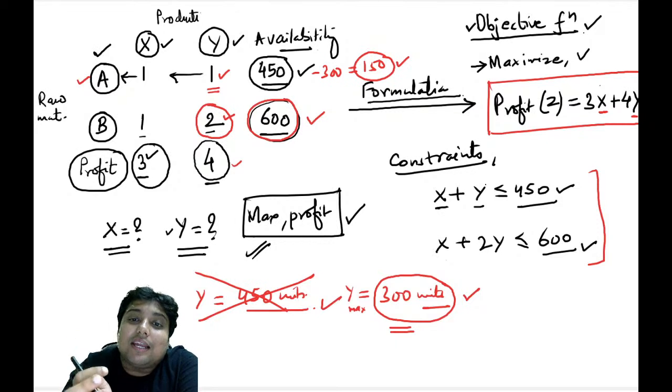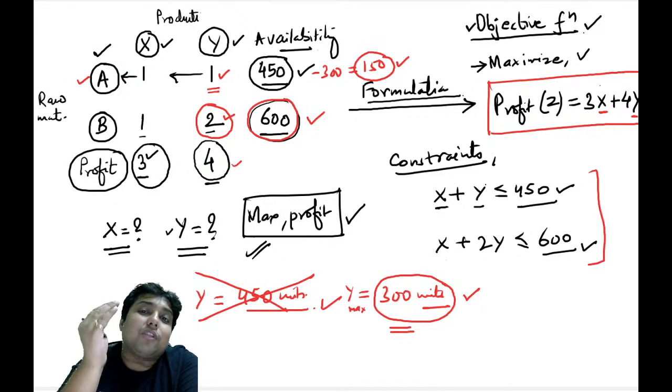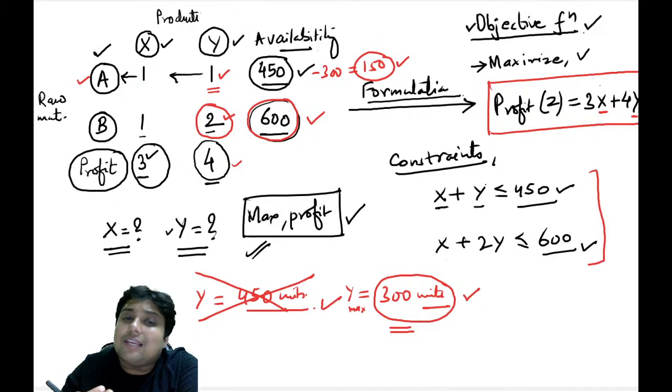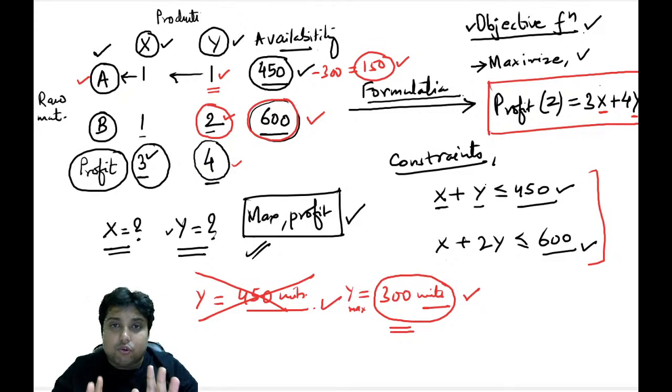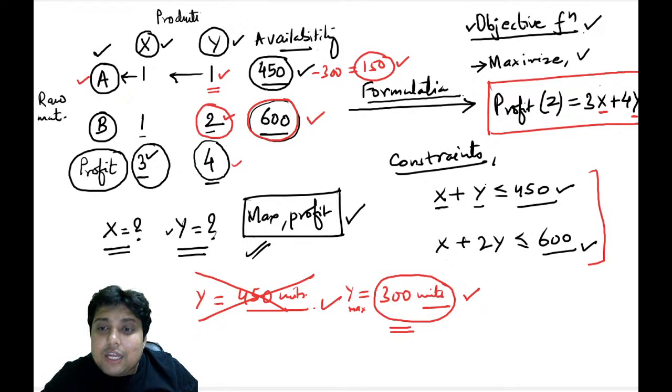I am saying that there is a situation that some part of the raw material might not get utilized, might remain behind while we are in the course of achieving the objective. So I hope guys this is clear to you. That's why I have written less than equal to 450 and less than equal to 600.